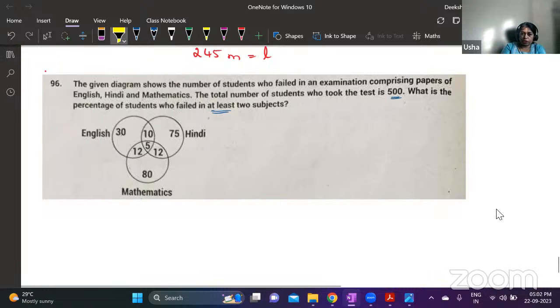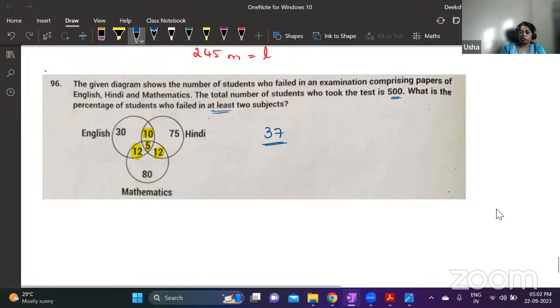I'll take this value. This is the number of students who have failed only in English and Hindi. This is the number of students who have failed only in English and Maths. And this is the number of students who have failed only in Hindi and Maths, which is 24 plus 10, 34. And then these 5 students have failed in all the 3. Okay. So the answer is 24 plus 10, 34 plus 5, 37 students.